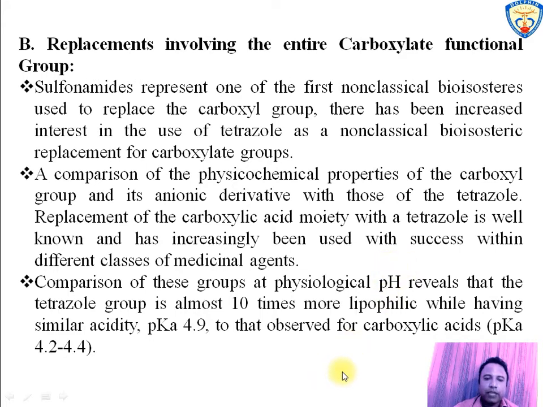By comparison at physiological pH between these groups, tetrazole is 10 times more lipophilic with similar acidity, and pKa is 4.9, so that observed for carboxyl group is 4.2 to 4.4.